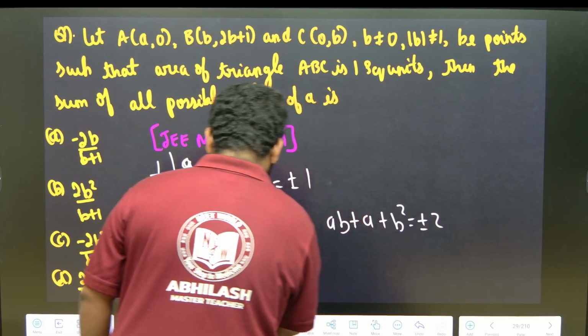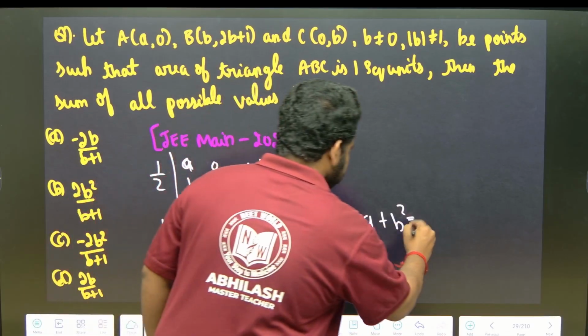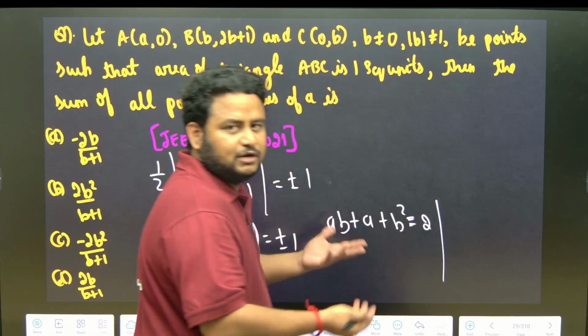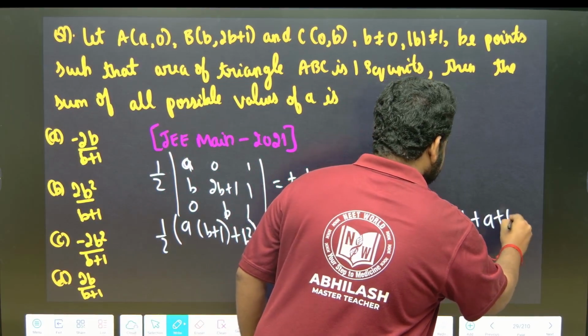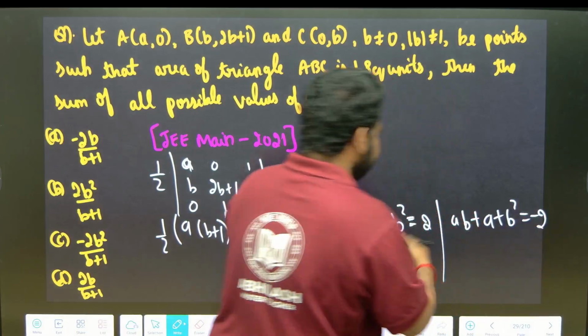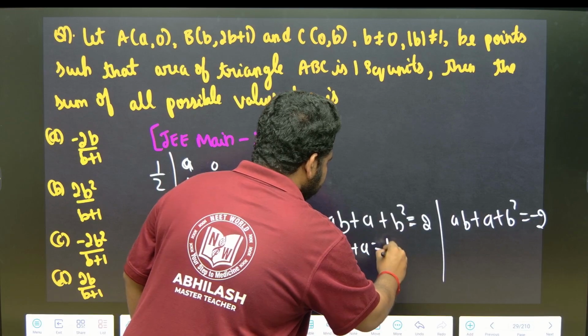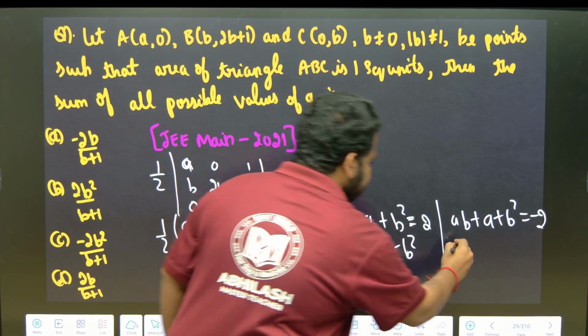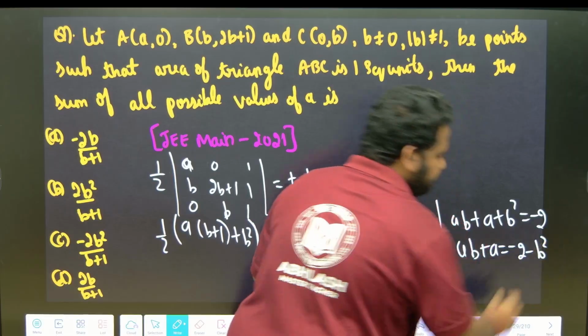So let me take one of the values as 2 and another value as minus 2. AB plus A plus B square is equal to minus 2. If I send B square to that side, what will I get? I will get AB plus A is equal to 2 minus B square. Here I will get AB plus A is equal to minus 2 minus B square.